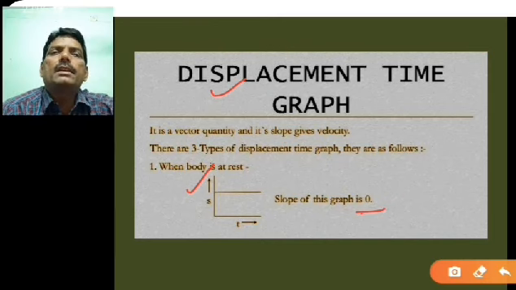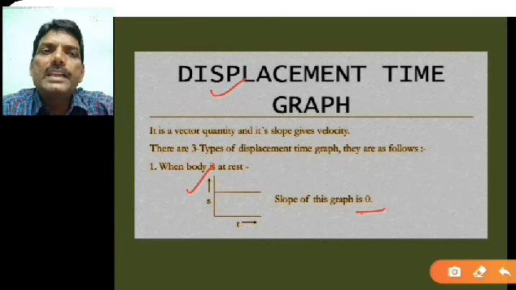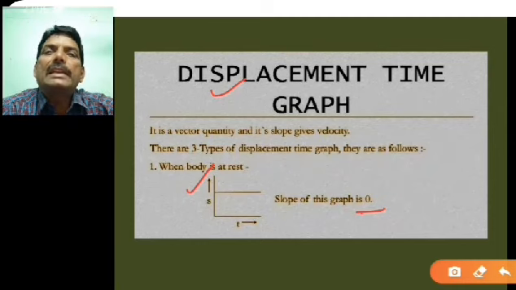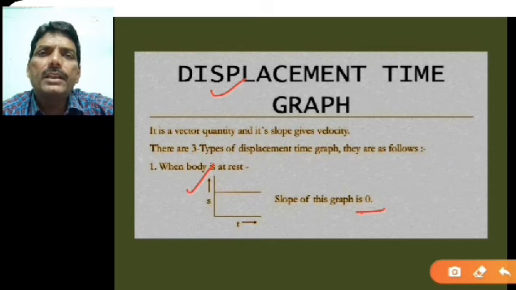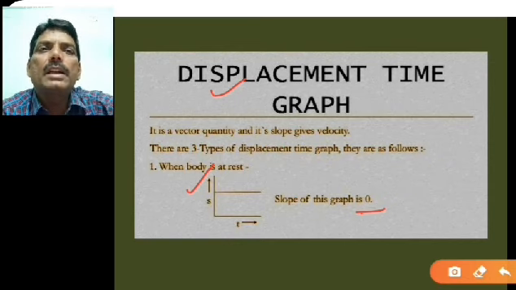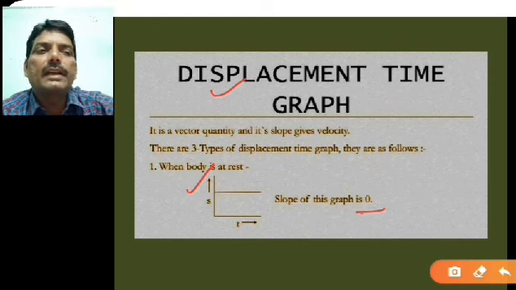In this case the body is at rest, because if a car is on a straight line at 10 meters from you, and for every second the car is at that particular position only, then the slope of that line is 0. That means there is no speed, that is speed is equal to 0. So the body is at rest.